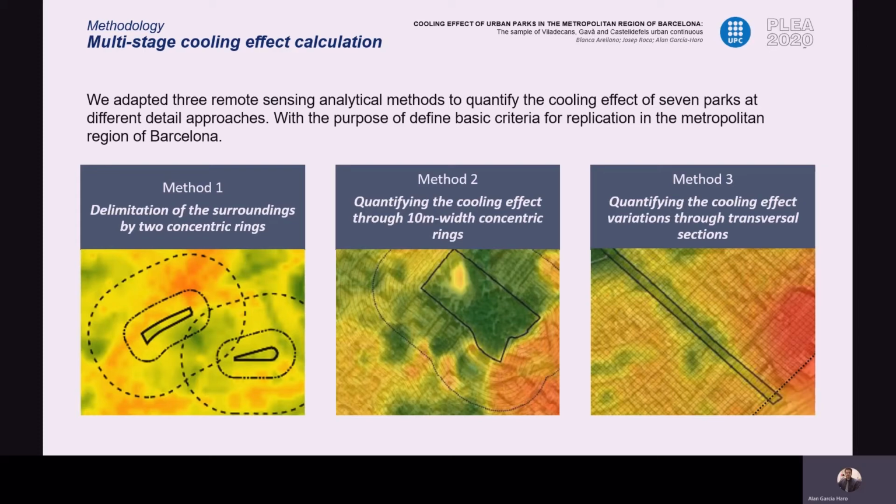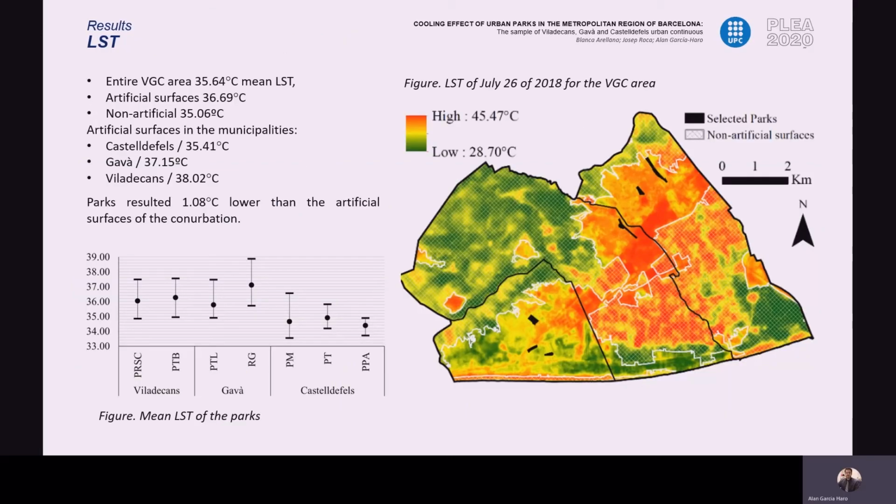Due to its shape and proximity to another park, the Rambla of Gavà, which is the elongated park shown here, was excluded in the second method, and we applied the third method only to this space, which means that the first method was applied to the 7 parks. In the results, we can see that the temperature of the parks is strongly linked to the temperature of the urban area of the municipalities.